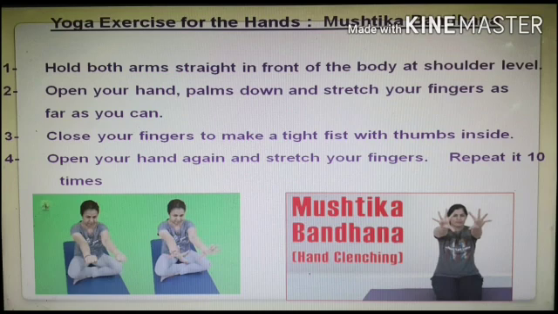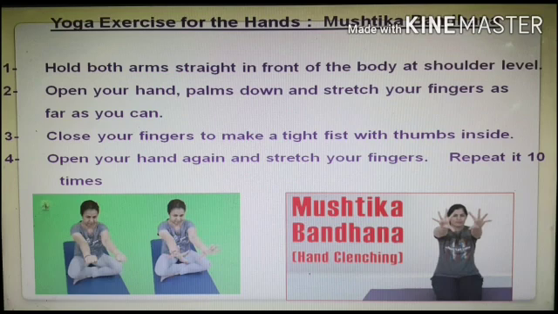Third, close your fingers to make a tight fist with the thumb inside. Fourth, open your hand again and stretch your fingers. This is one complete exercise, children, which you have to repeat at least 10 times.